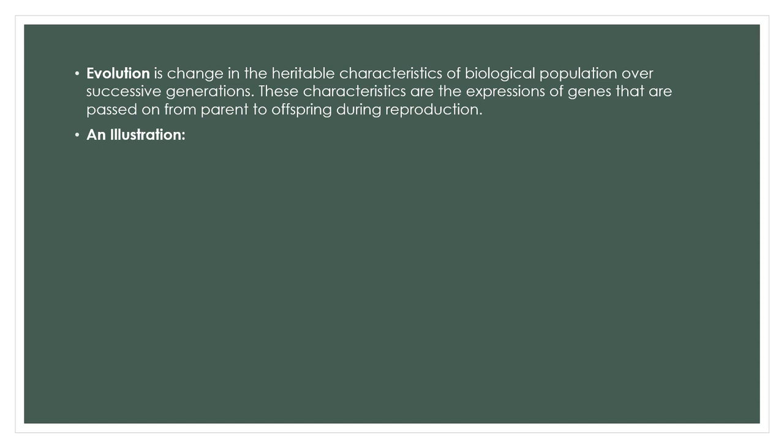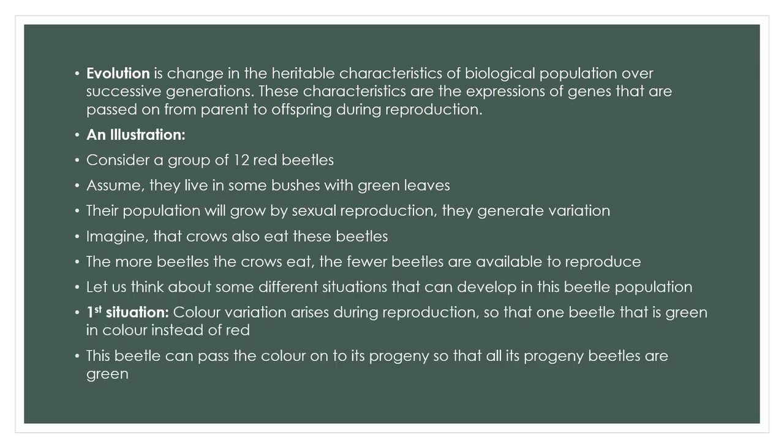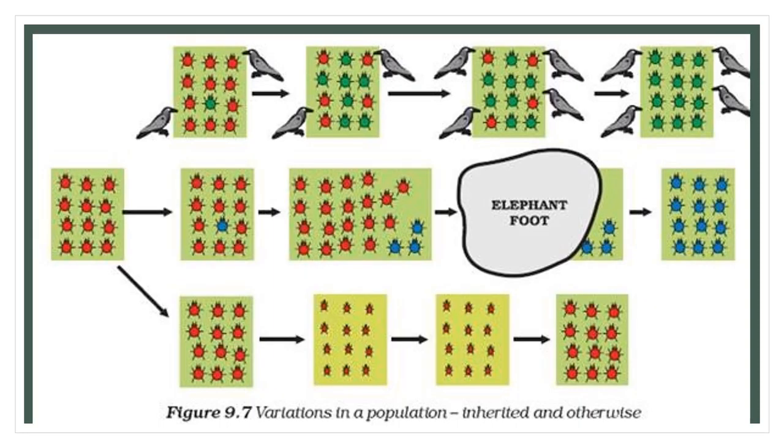I can explain evolution with a pictorial representation. I'll show the diagram first. So look at this picture. In the first picture, 12 beetles are present. You can see that 12 beetles are present initially. These beetles can do sexual reproduction by themselves. As you all know, while doing sexual reproduction, obviously variations will happen.